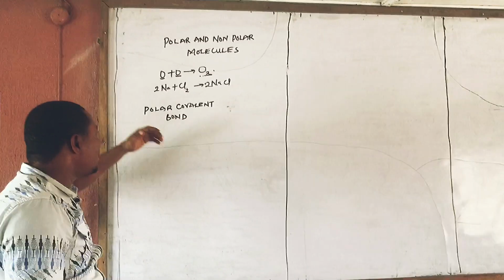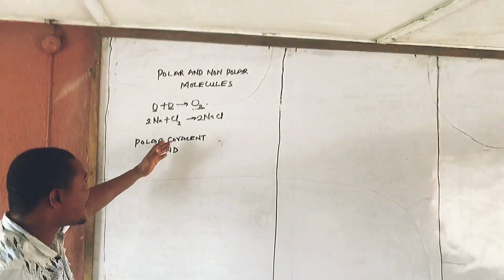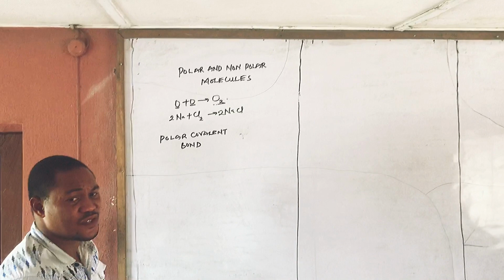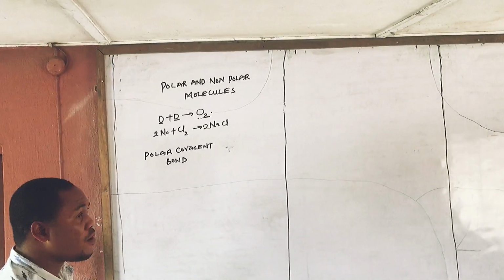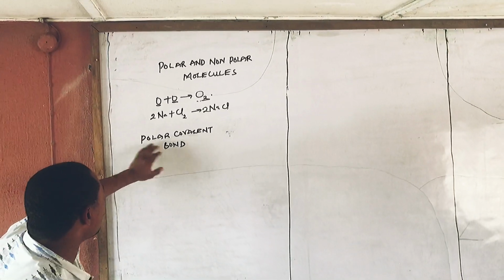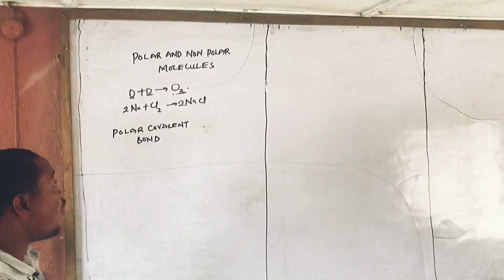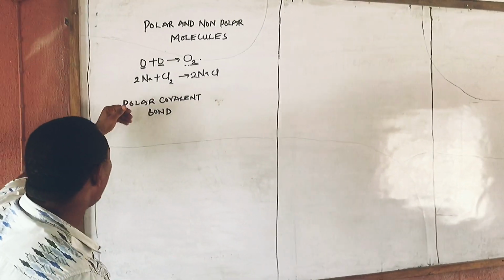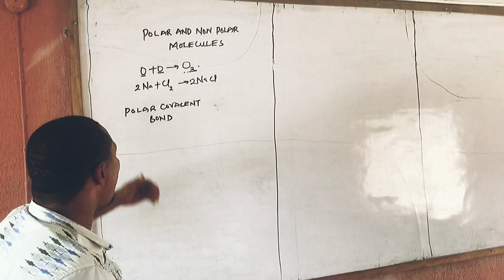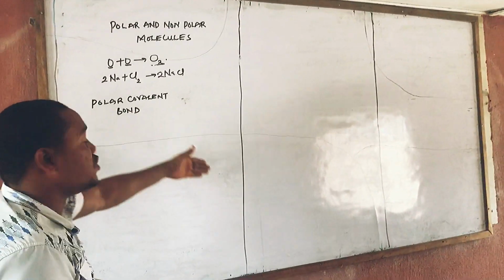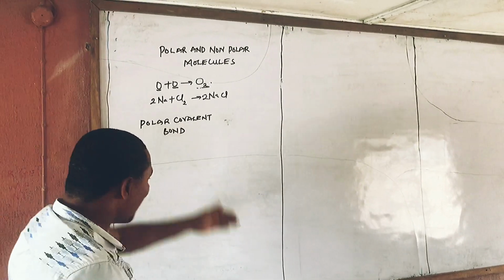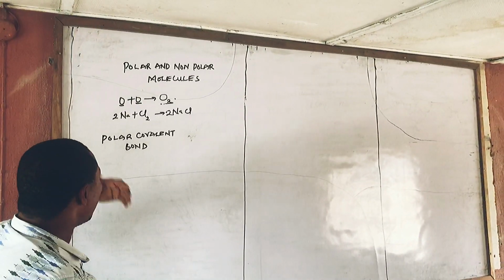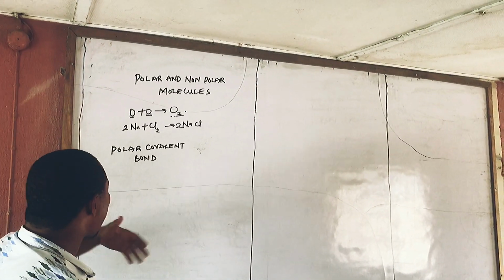I have done a detailed video on bonding and I've explained covalent bond. If you have not watched that video, please do yourself a favor by watching it. So when you say covalent bond, you are talking about sharing of what? Of electrons. Now, how do you know if a molecule or a compound has a polar bond? So I'm explaining polar bond now.